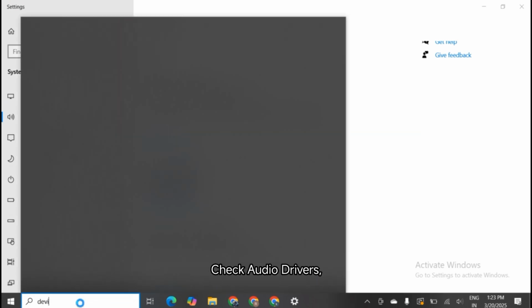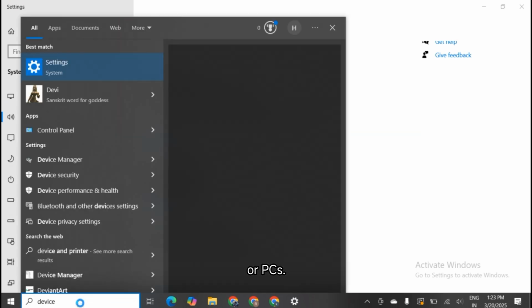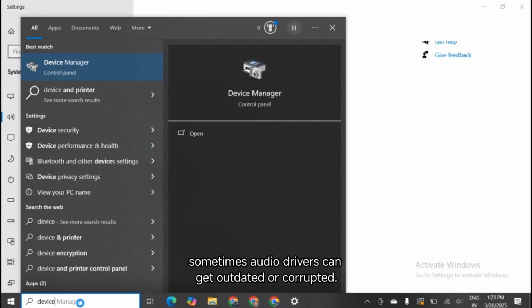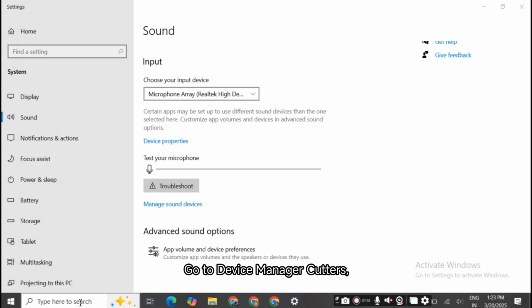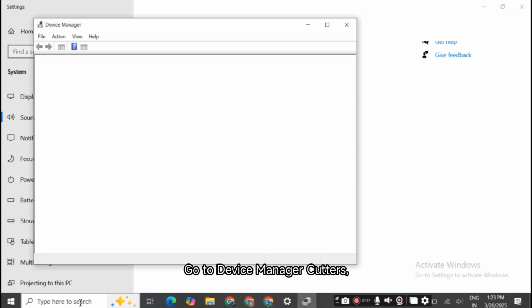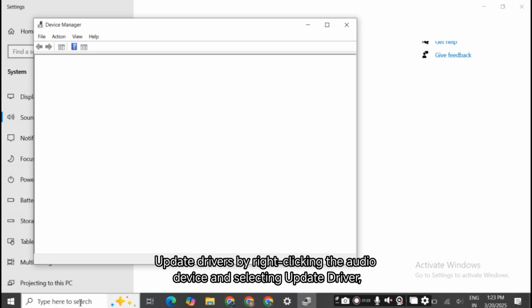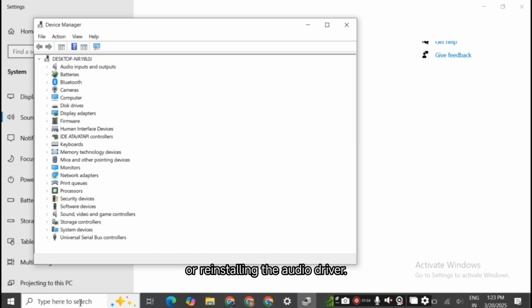Check audio drivers for PCs. Windows: sometimes audio drivers can get outdated or corrupted. Go to Device Manager, Sound, Video, and Game Controllers, and check if any drivers have issues, like a yellow warning triangle. Update drivers by right-clicking the audio device and selecting Update Driver, or reinstalling the audio driver.